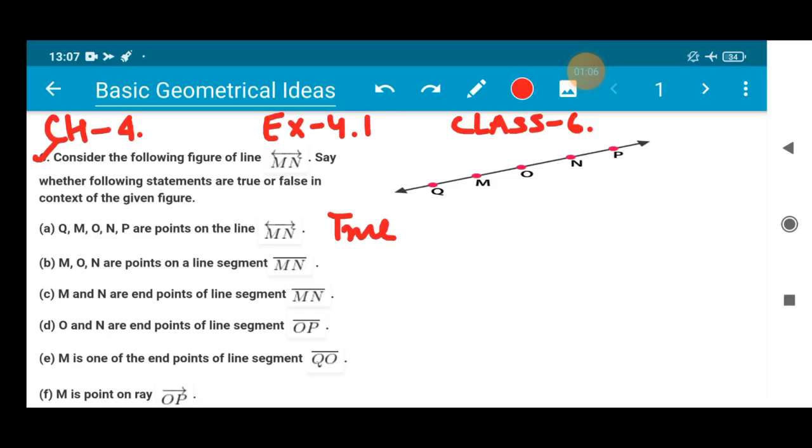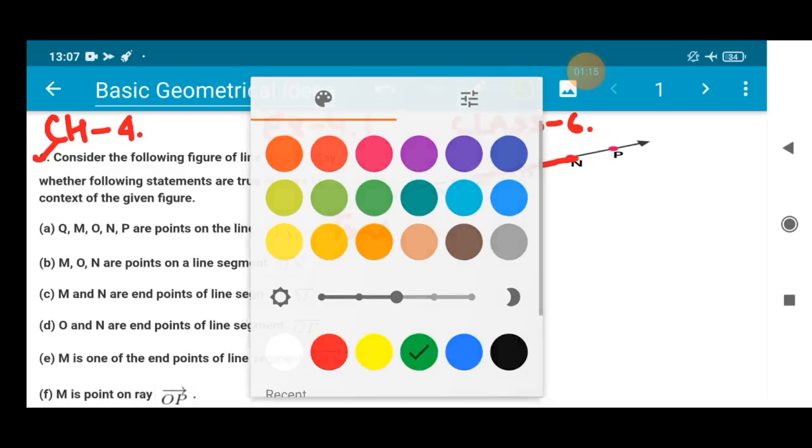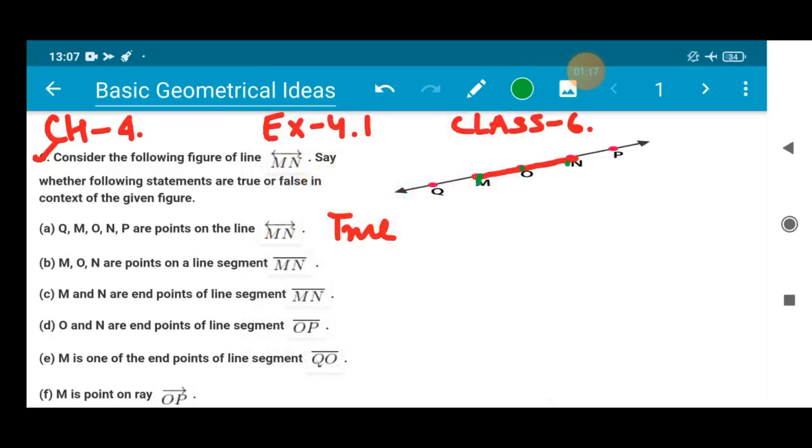Next, M, O, N are the points on the line segment MN. So suppose this is my line segment MN, right? M, O, N are the points on the line segment. Yes, this is also absolutely true, because this line segment carries M, O, N on it, and the line MN carries Q, M, O, N, P, all the points, isn't it? So this is the fact.